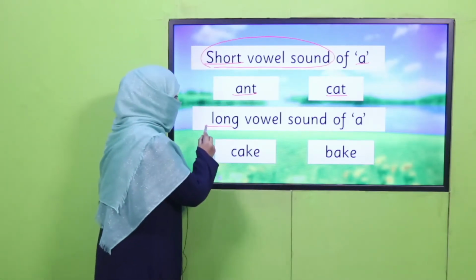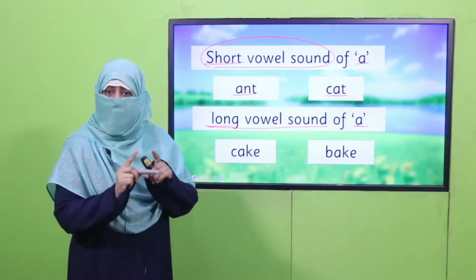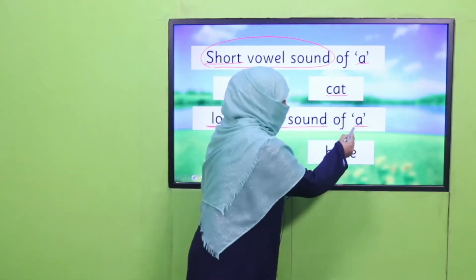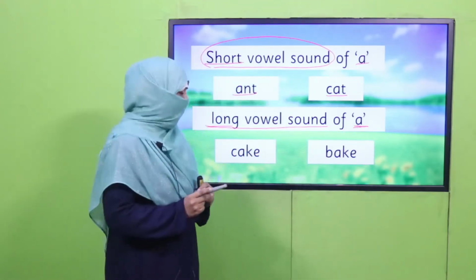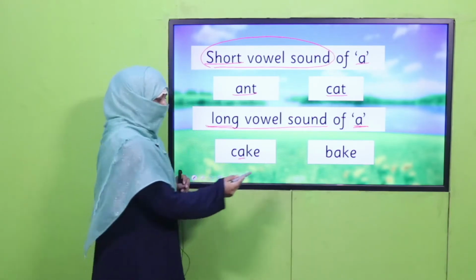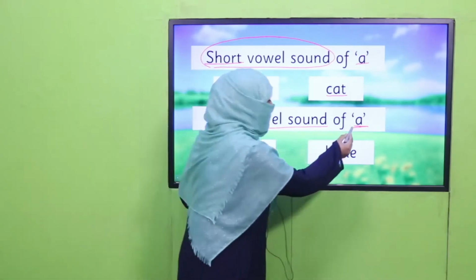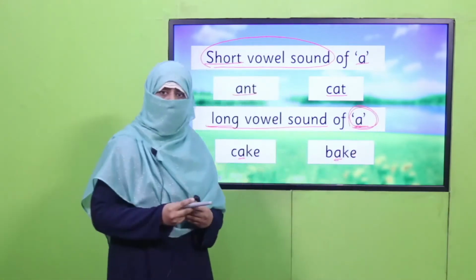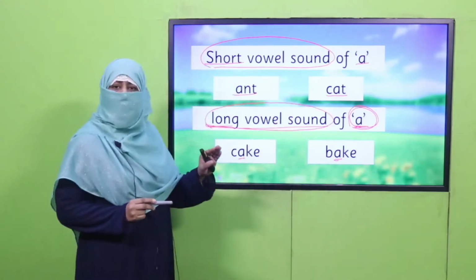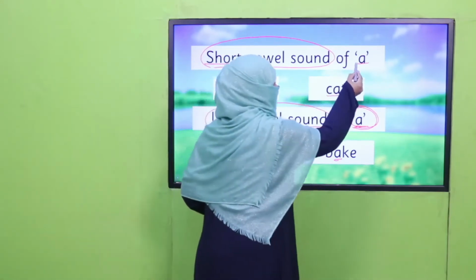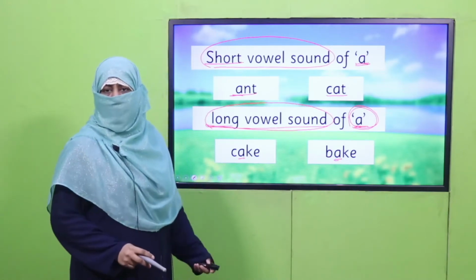But when there is a long vowel sound, all the vowels give their name. What is this? A. When we say long sound, it will sound A, as in cake, bake, fake, lake. All these words, when this letter A gives its own name, A, it is called long vowel sound. And when it gives the short A sound, it's short vowel sound. Are you getting it?